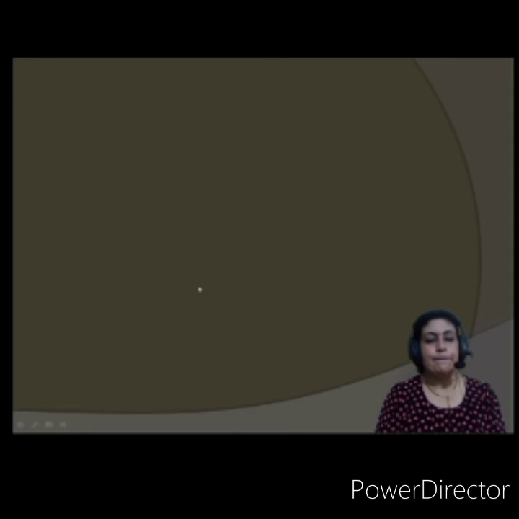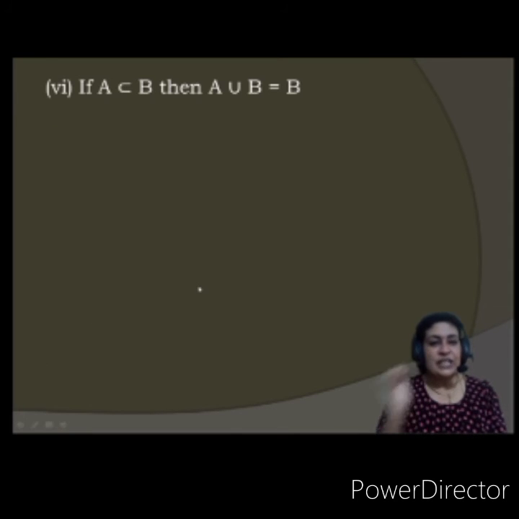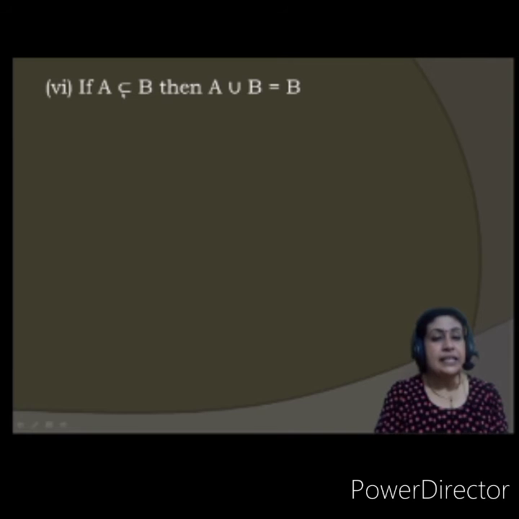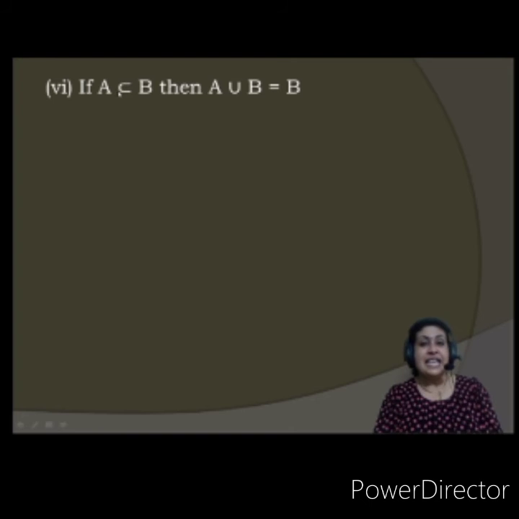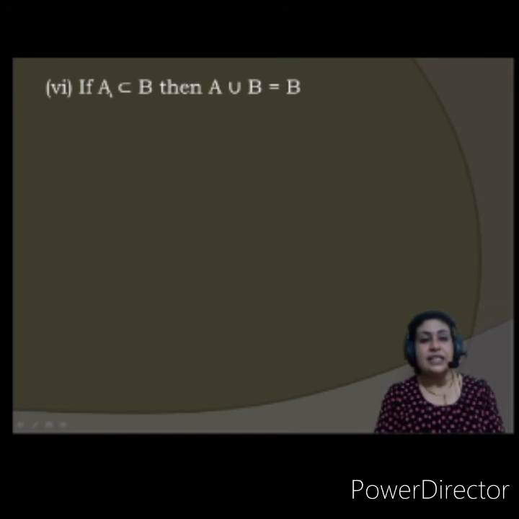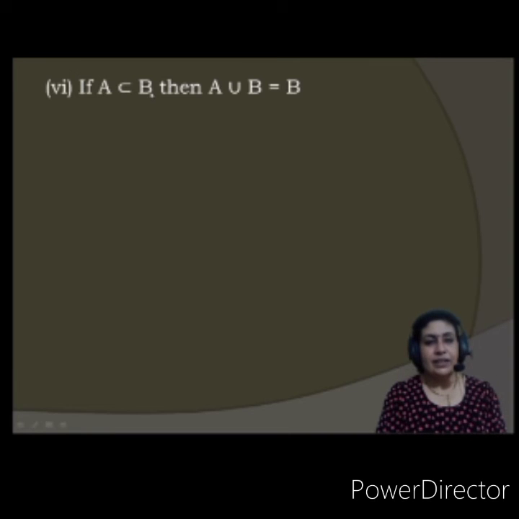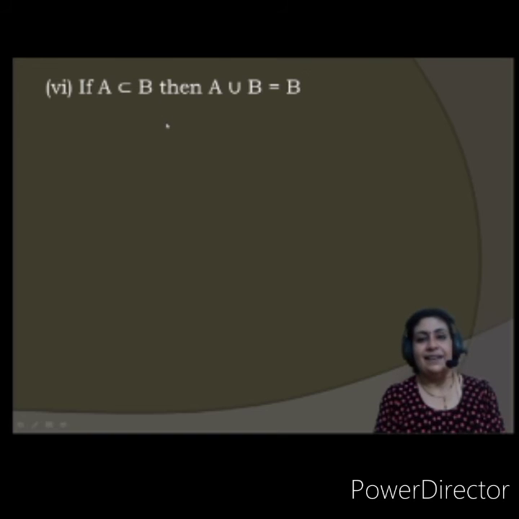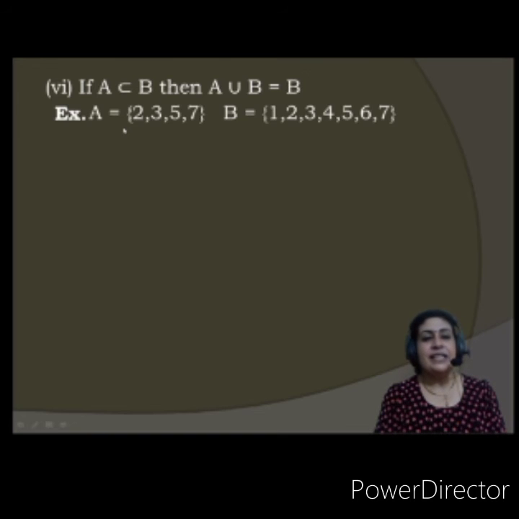Remember this. Okay. Now let us see the next one, that if A is a proper subset of B, then A union B is always B. Proper subset means what I said, that A should have all its elements in B, but B should have at least one element which is not there in A. See, for example, A is like this: 2, 3, 5, 7.